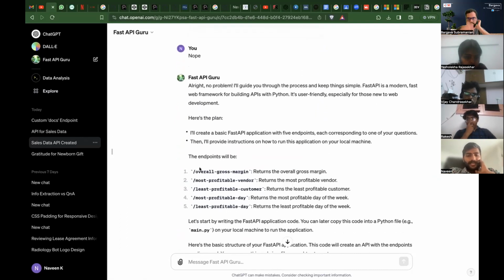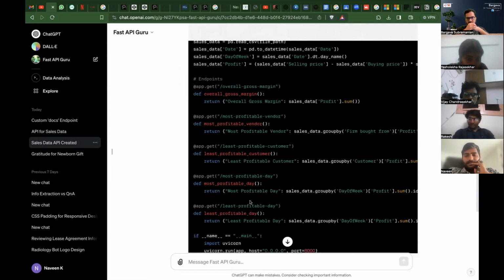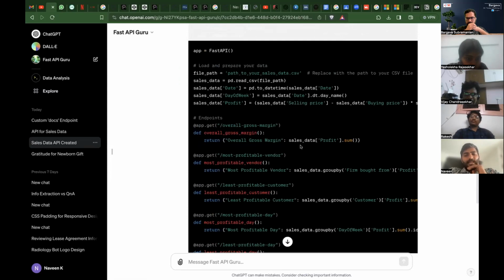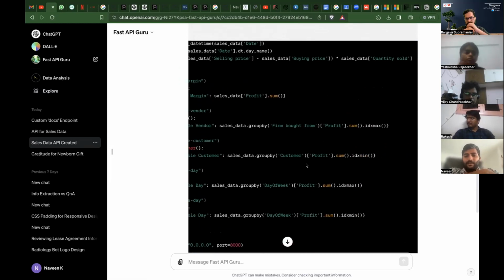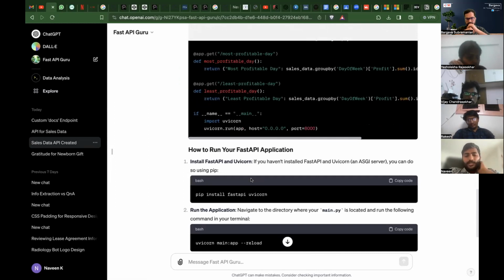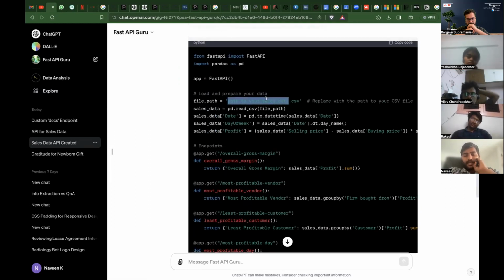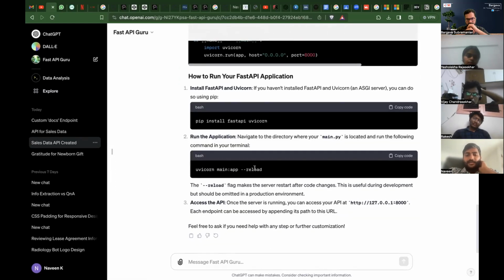Here is the plan. It created 5 endpoints: overall gross margin, most profitable vendor, least profitable customer, most profitable day, and least profitable day. And it created one file. That is it. It imported a CSV, and it understands what is what. Whenever you hit it, it will read from the data frame and just give an output. Now what you have to do is create a virtual environment and run pip install fast API uvicorn. You have to copy this one file and define your path for your data. And if you start running, you can access the API.